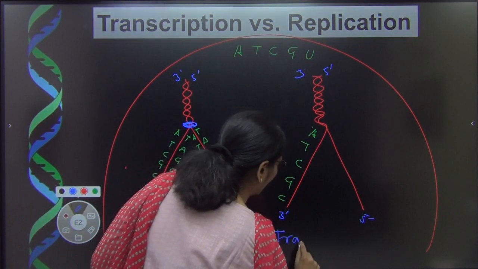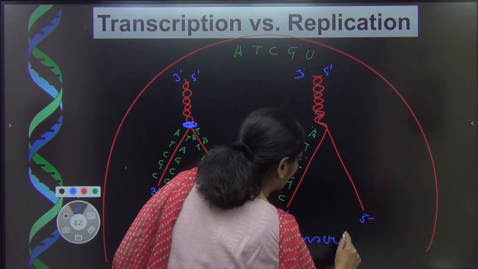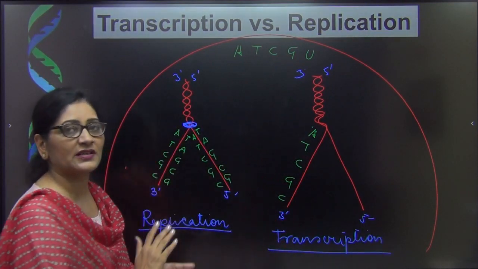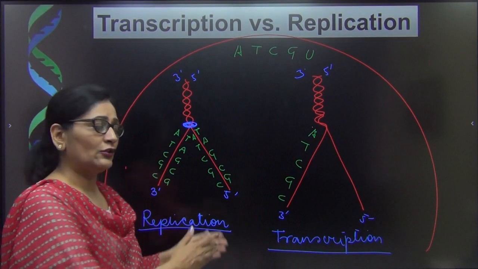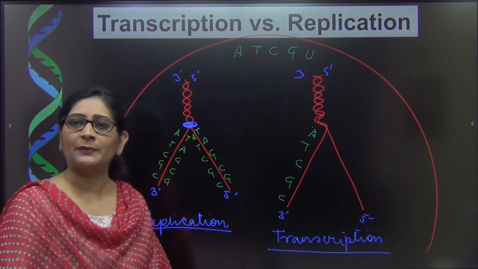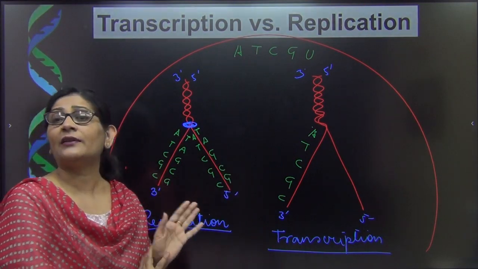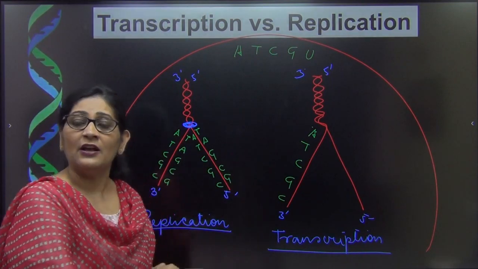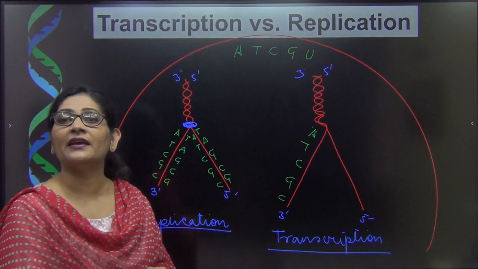So now we are going to compare the two processes, because both the processes are fundamentally being carried out by DNA itself. Both processes DNA itself carries out. So when DNA makes DNA, we have already studied what happens, but what we are trying to understand here is the fundamental differences which happen when that same DNA is making an RNA.